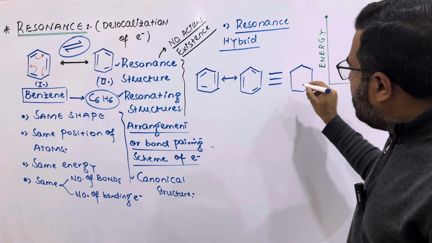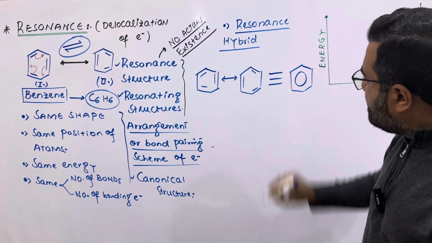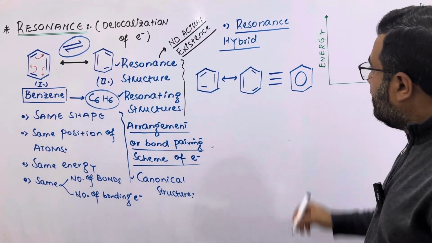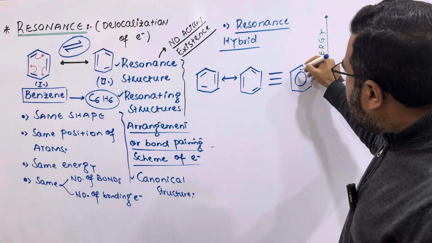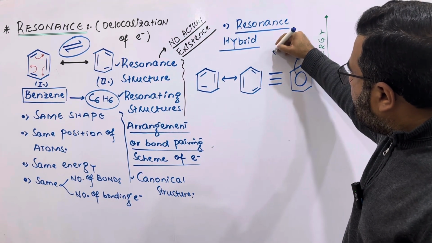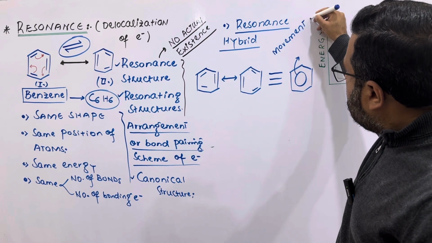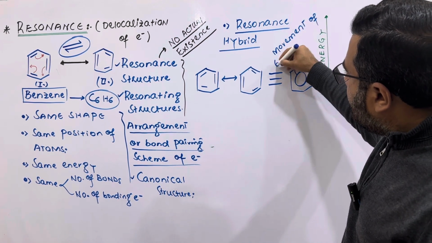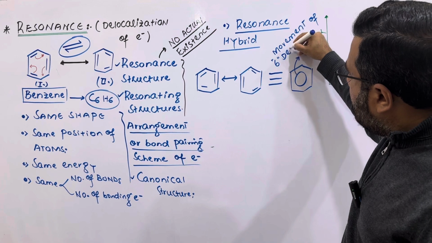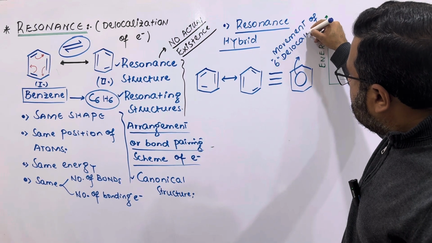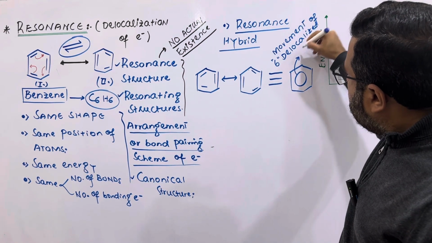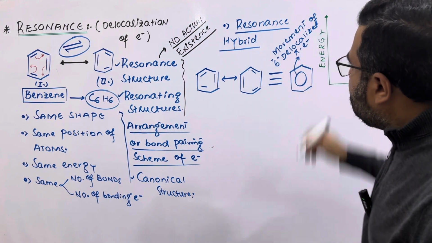The shape will remain hexagonal, but we will show a circle inside the benzene ring, and this circle basically shows the movement of six delocalized pi electrons.